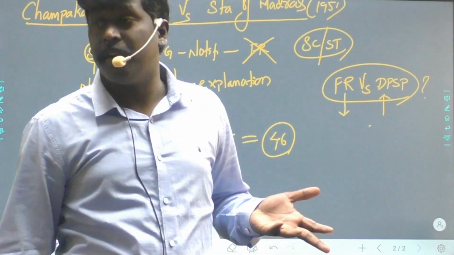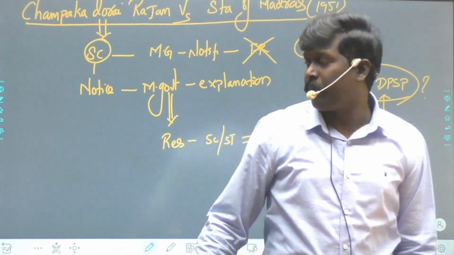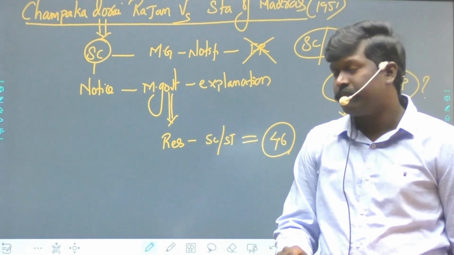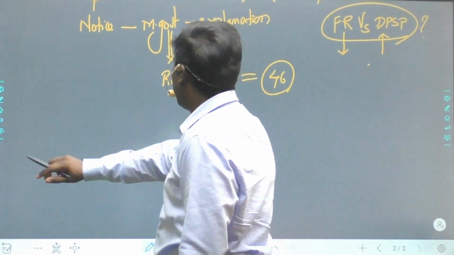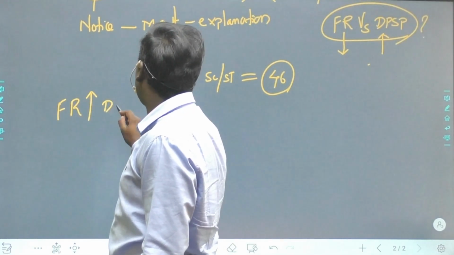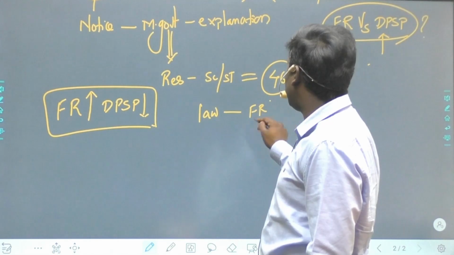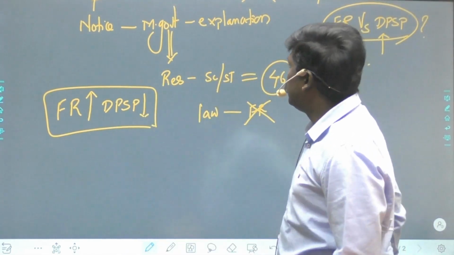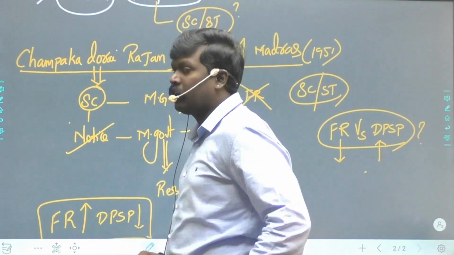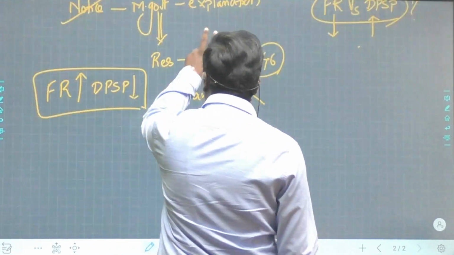You have compromised the fundamental right to implement the directive principle of state policy, because the fundamental right never mentioned SC/ST reservations. Now what did the Supreme Court say? The Supreme Court said fundamental rights are superior to directive principles of state policy. Any law which takes away the fundamental rights cannot be allowed. So this notification was declared unconstitutional.